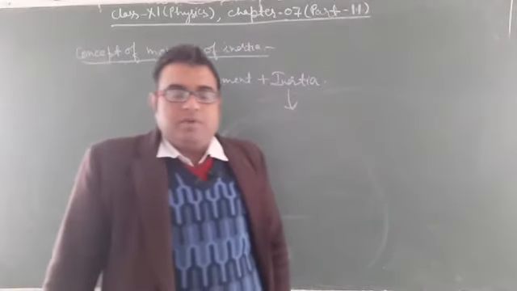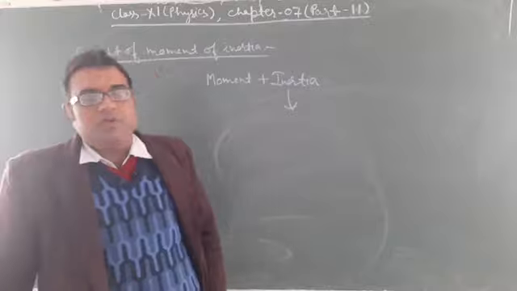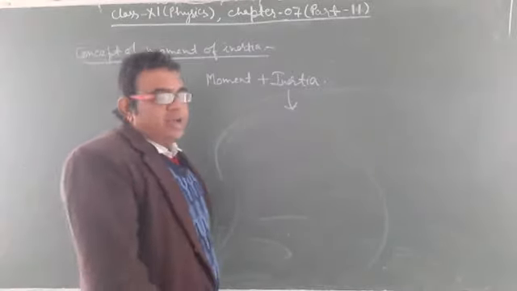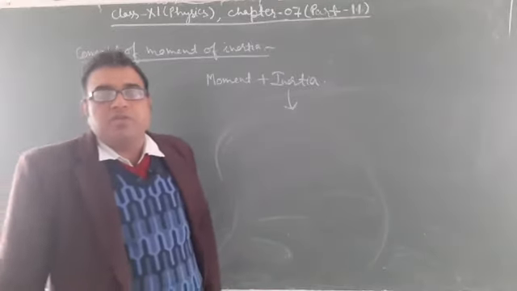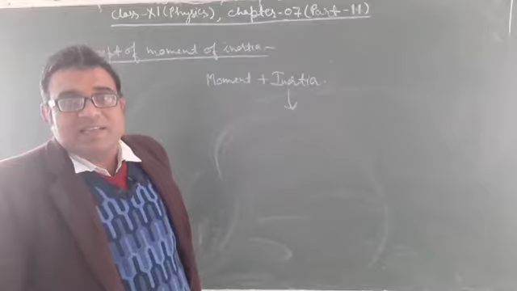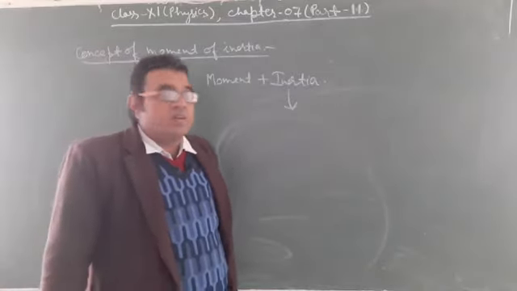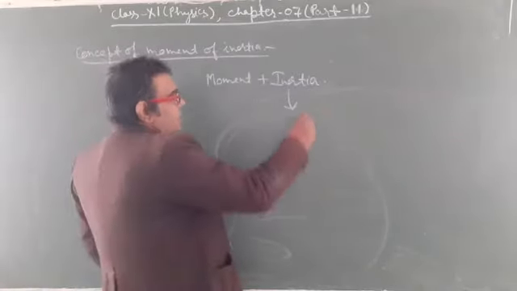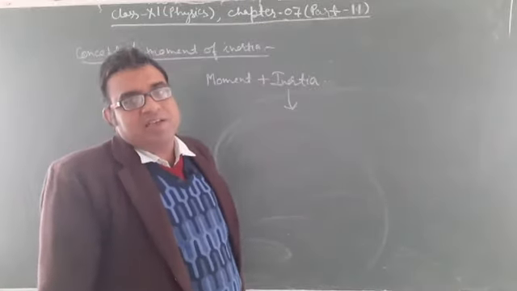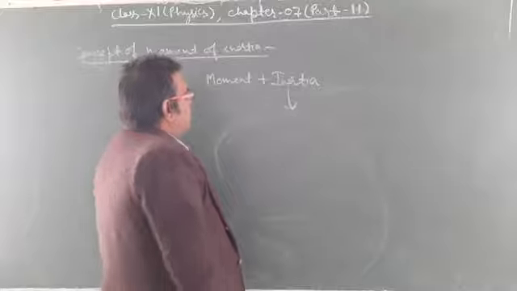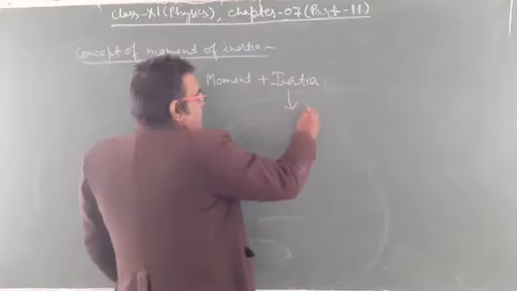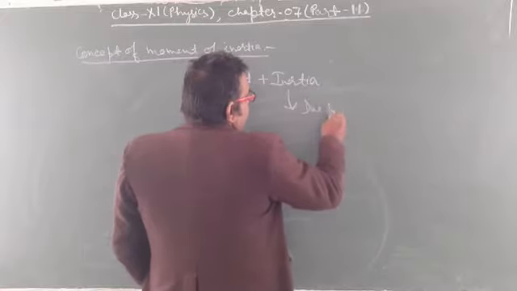Inertia, in chapter 4, laws of motion, you had studied the term inertia. Inertia is the property of the body by virtue of which the body does not change its state. If the body is in motion, it tries to stay in motion, and if the body is at rest, it tries to stay at rest. This is called inertia, and it is only due to the mass of the body.